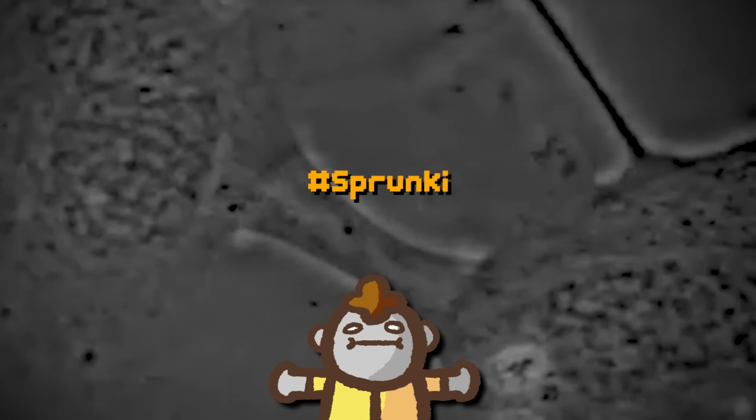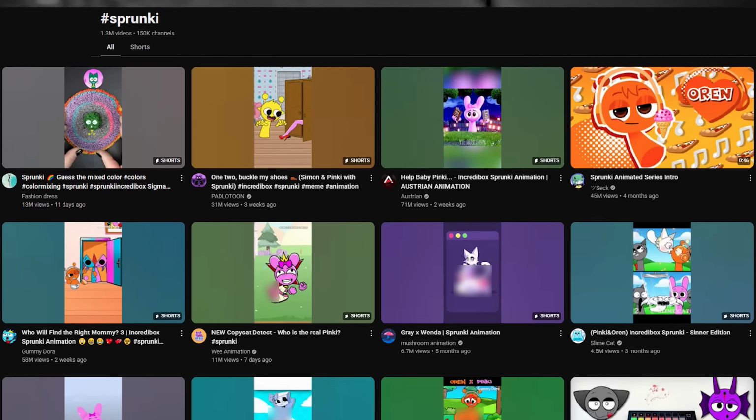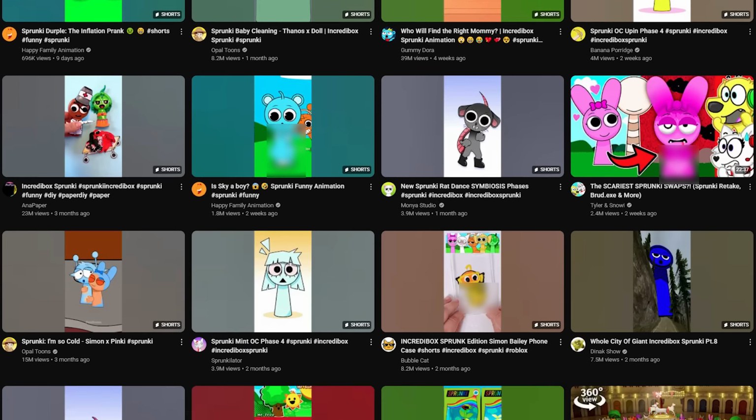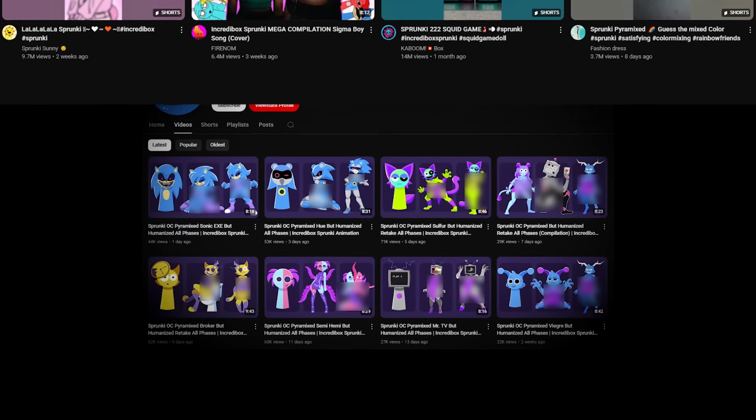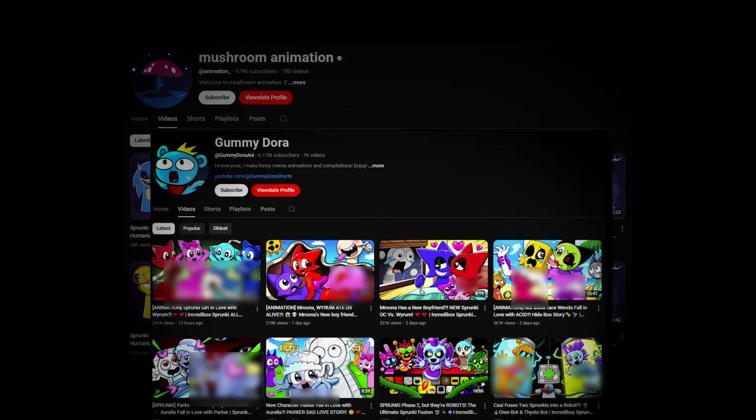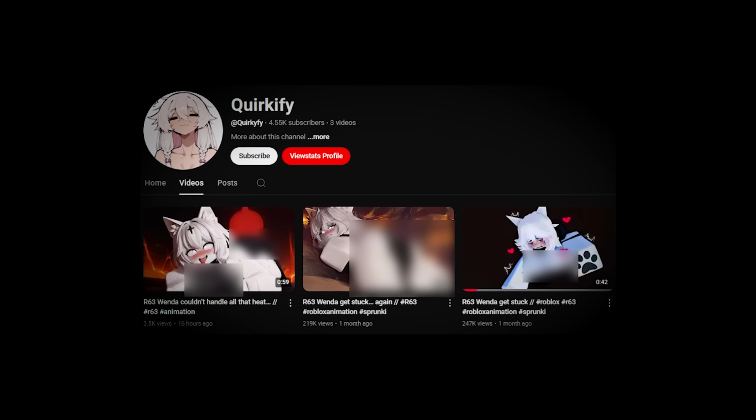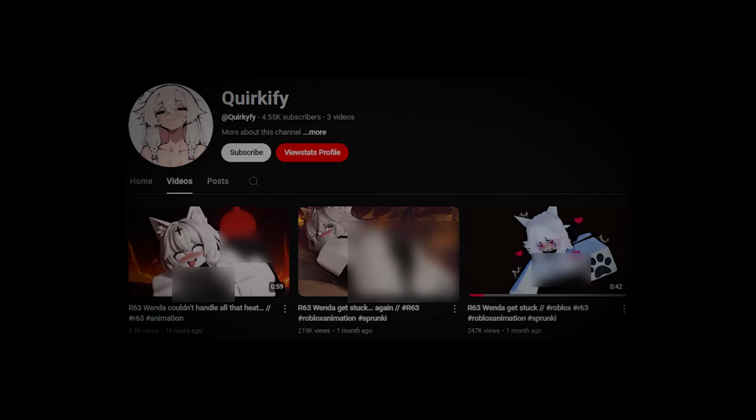This same notion applies when taking a look at the hashtag Sprunky, as some of the top videos in this tag are from the biggest channels producing Sprunky content, such as a channel called Mushroom Animation, as well as the behemoth of a channel that is Gummidora. So it seems like Quirkify is trying to make their videos searchable not only on the R63 pocket of the platform, but also on the Elsagate side of YouTube as well.